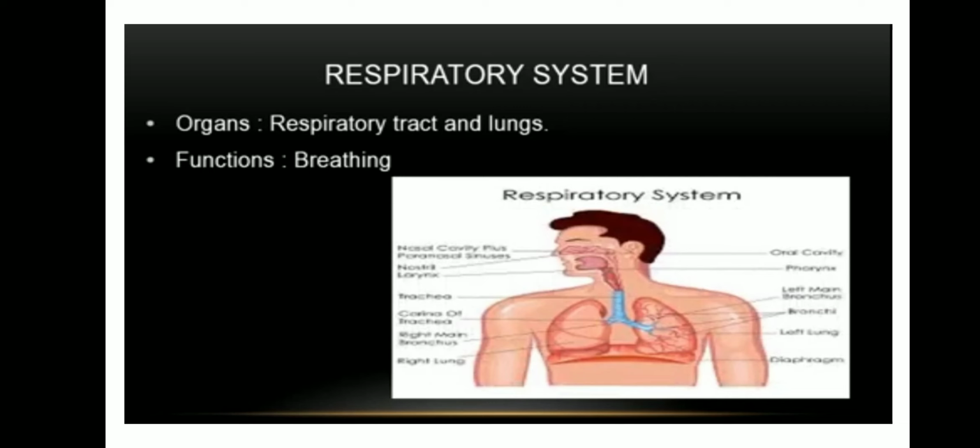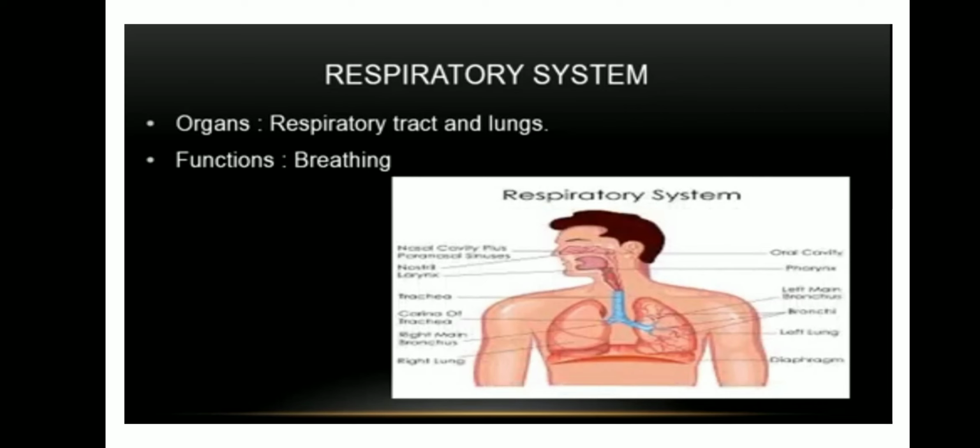And the next organ system is the respiratory system. Respiratory system is helpful for breathing, taking in oxygen and releasing carbon dioxide. So this only helps in the oxidation of our body. The food is converted to energy only with the help of this respiratory system. It is made up of organs used for breathing. It includes lungs, diaphragm, trachea, bronchi, bronchioles, etc.